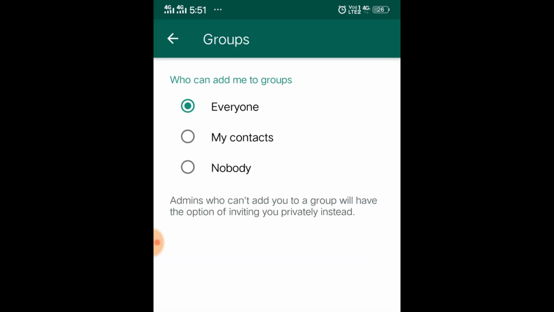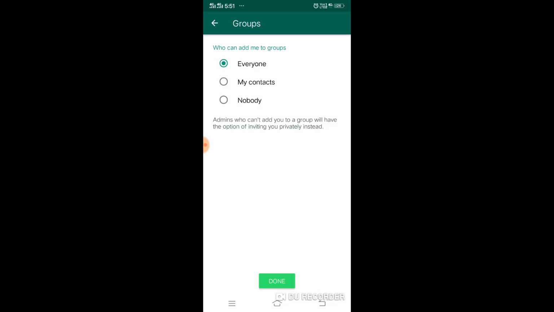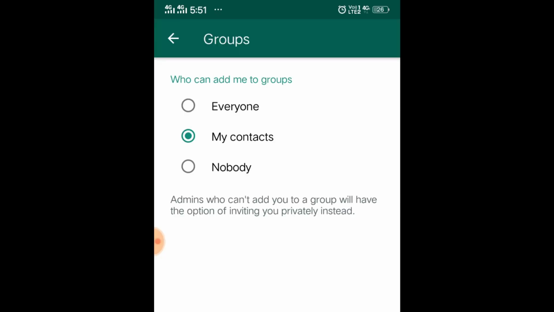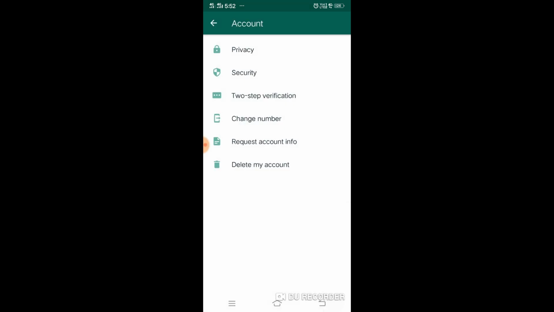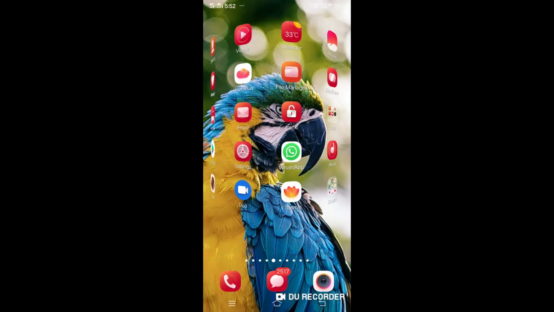Now you can read this one: who can add me to groups. There is an option of Everyone, an option of My Contacts, and Nobody. So you can choose as per your preference. If you want only your contacts to be able to add you, then you can simply click on My Contacts, or you can click on Nobody so that nobody is able to add you to any group, or Everyone, so that anybody can add you to any group. Once you do that, you can simply click on Done, and that's it. Then you can come back and your work is done.